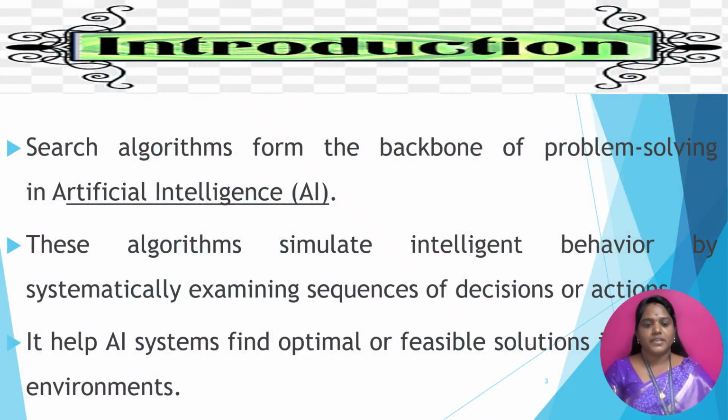Search algorithms are very important in artificial intelligence because they are the backbone of problem solving in artificial intelligence. These algorithms are mainly used to solve the given problems, and they provide the minimum cost solutions. They are based on the environment, that is, they adapt to the environment and provide solutions to the given problems. So search algorithms play an important role in artificial intelligence.